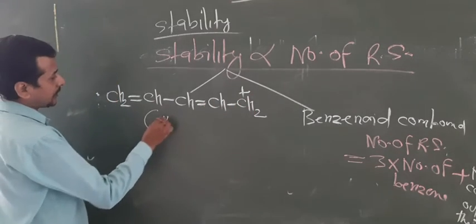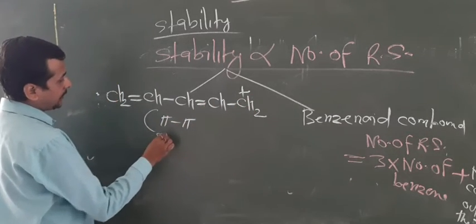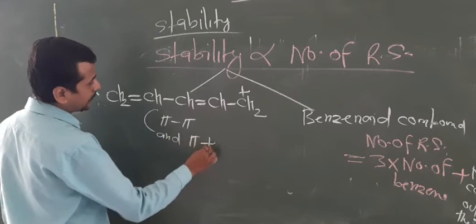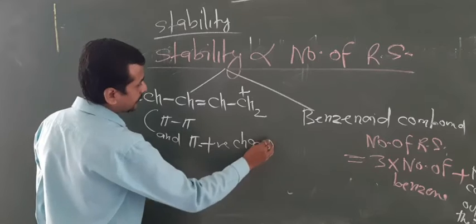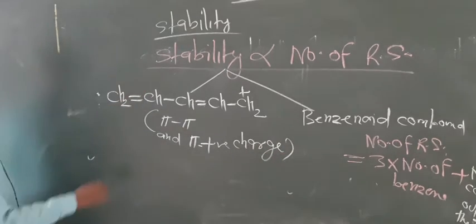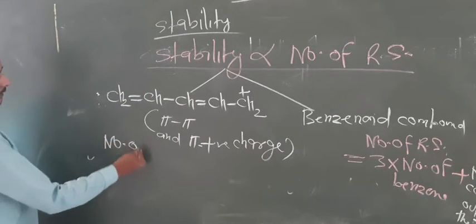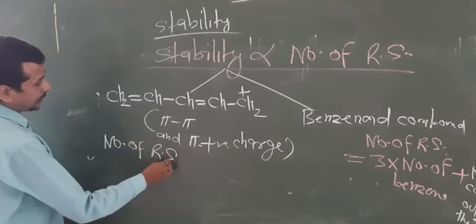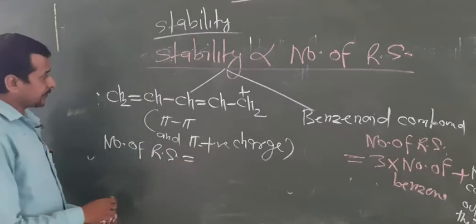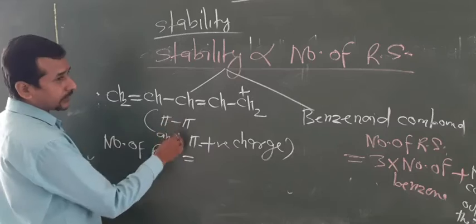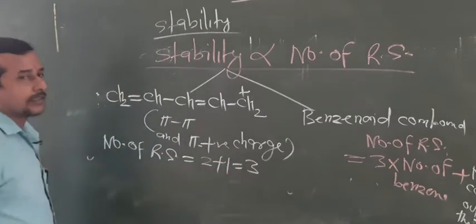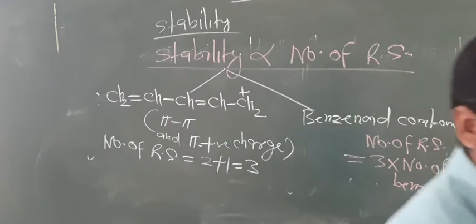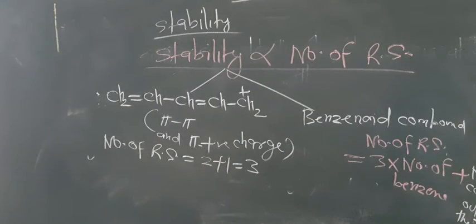So the number of resonating structures equals 2 conjugate systems, that is 2 plus 1 equals 3. By this way you can calculate the number of resonating structures in acyclic compounds.